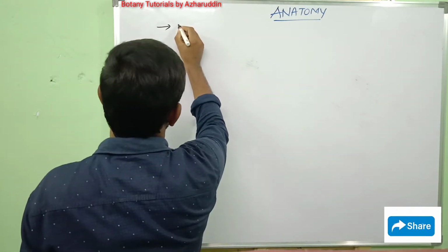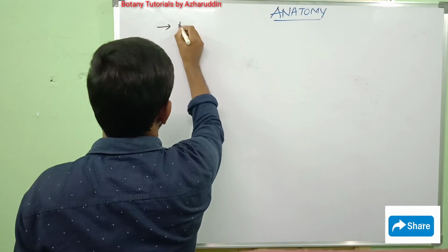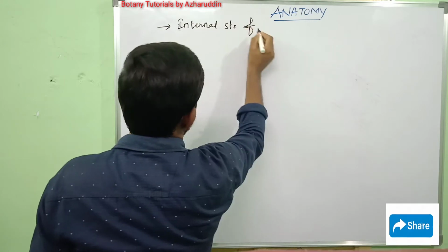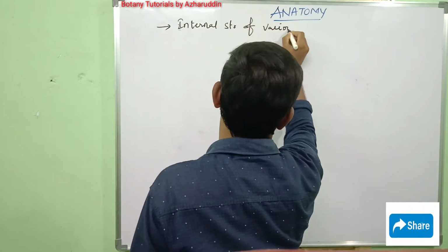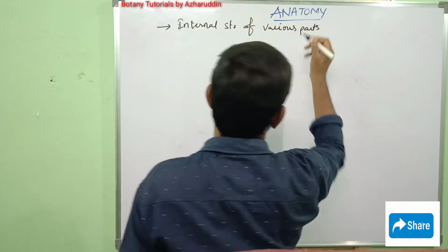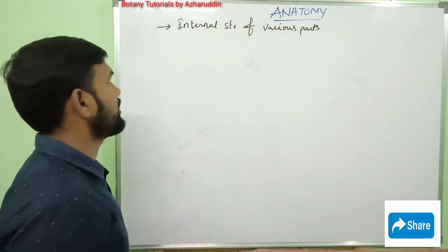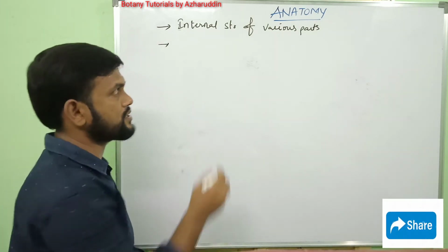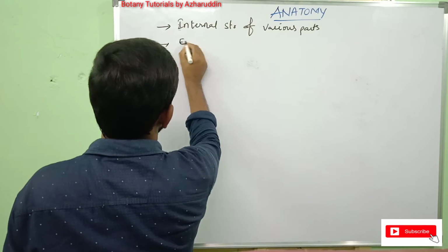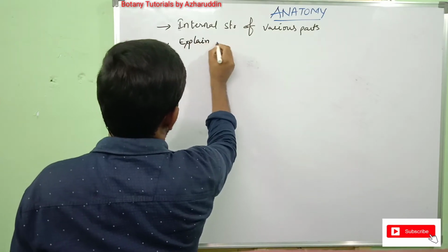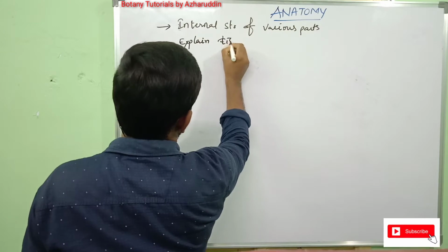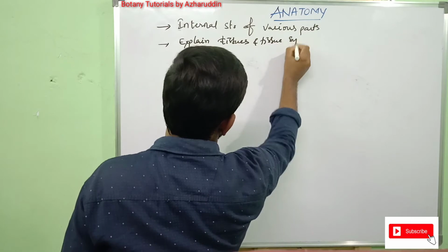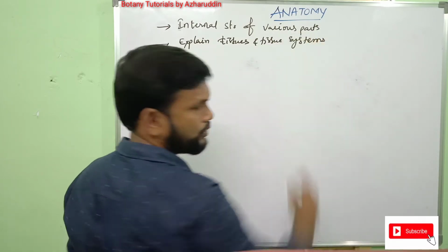It is the study of internal structure of various parts in the plant body, known as anatomy. It explains about different types of tissues and tissue systems in the plant body.